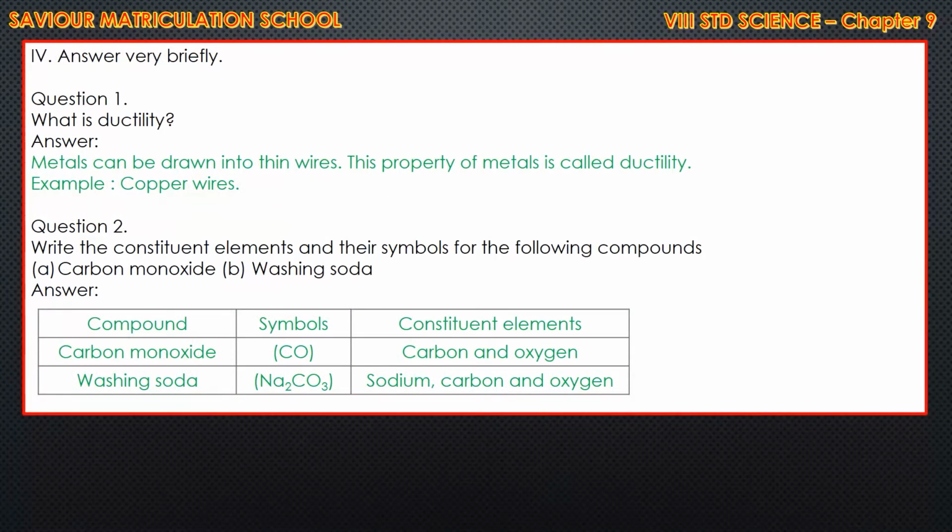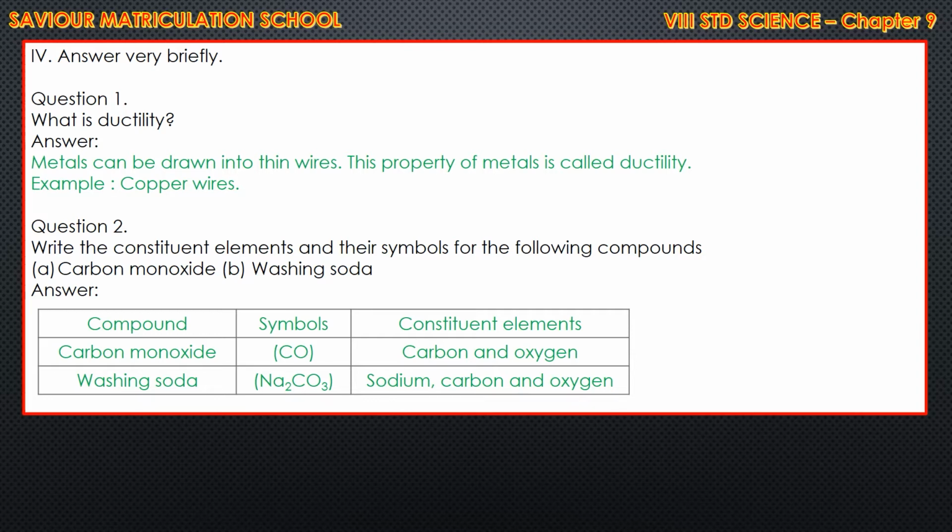Now we have to go for question and answers. Answer very briefly. What is ductility? So while listening to the lessons, certainly you would have remembered what all I say. What is ductility? The answer, metals can be drawn into thin wires. This property of metal is called ductility. Example, copper wires. Clear, children? Verify the books, or else better you note down the voice and write the classwork. You can mark from the book itself. This answer is given in the book.